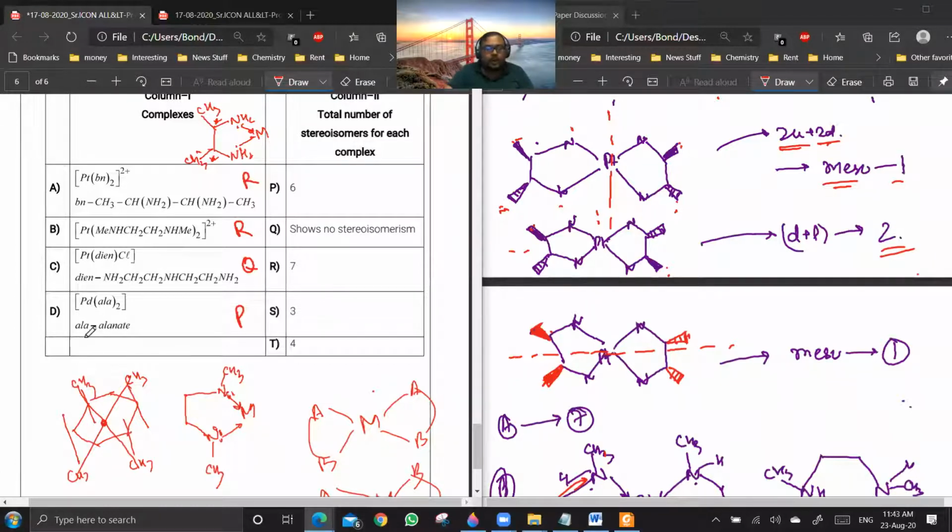Okay. So I hope that today we discussed some very good questions on stereoisomerism of coordination complexes. These are the questions which I was waiting for that they will ask in the grand test so that I can discuss it with you people. You see, in a normal regular class, the time is very less to discuss this type of questions. And you people are still very, very kids when it comes to maturity of the concepts. But now you people are experienced enough to tackle these type of questions. So now you are having an exposure to that also. I think you should be able to do the questions.